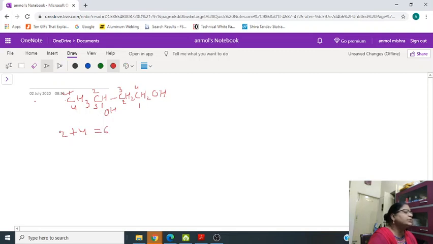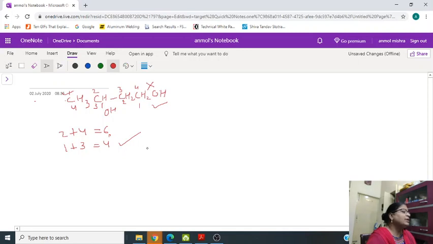From the bottom it is 1 plus 3, which is equal to 4. The numbering which has the lowest sum is considered. So this one is correct and this one is wrong.